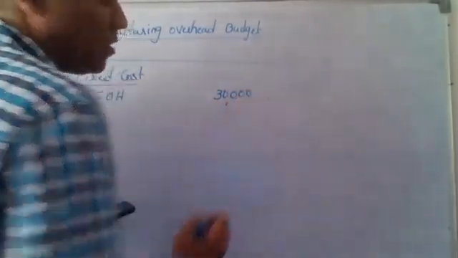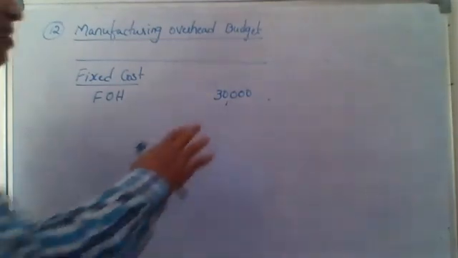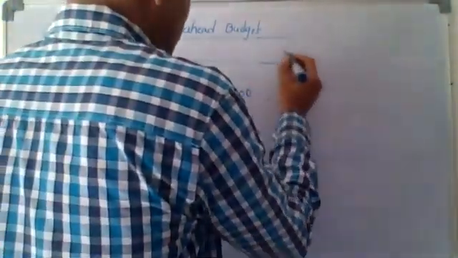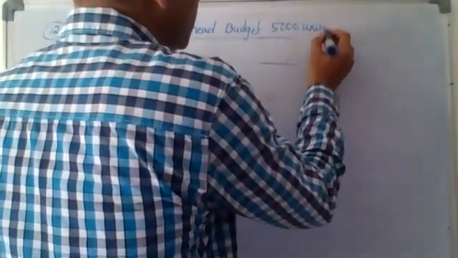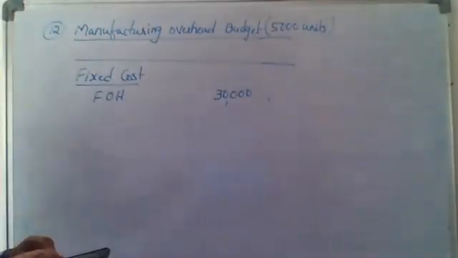Straight away I'm writing here. Can I write it straight away? Yes, because fixed overheads, if he says 30,000, whether it is 5,000 units budgeted or 4,000 units or 3,000 units, whatever it is, the fixed cost will be the same, 30,000 only.